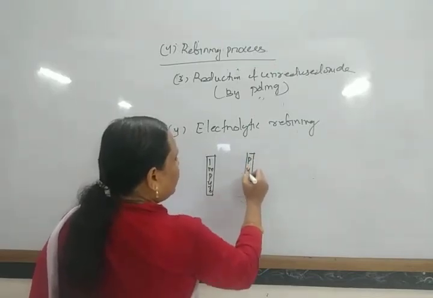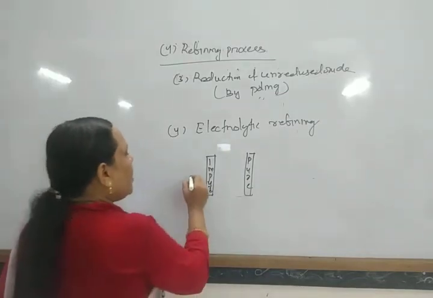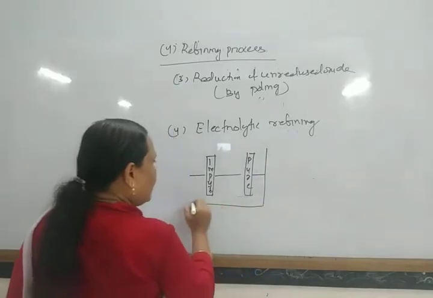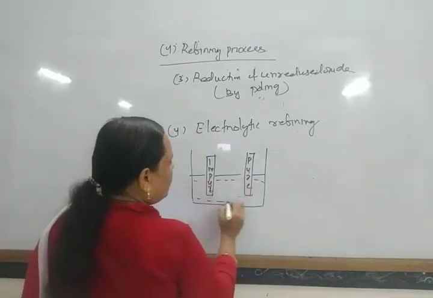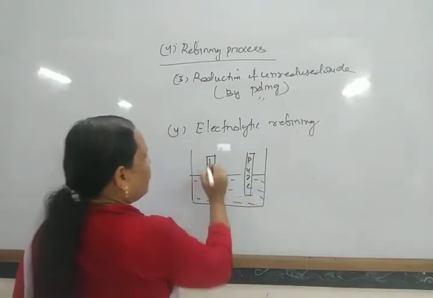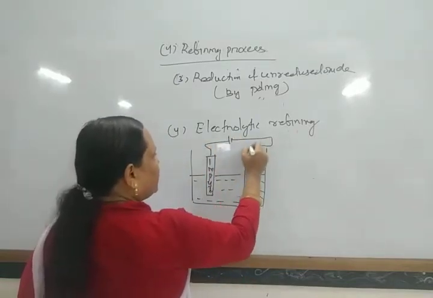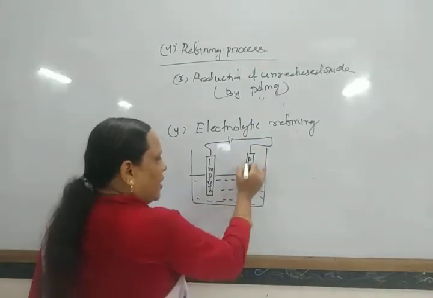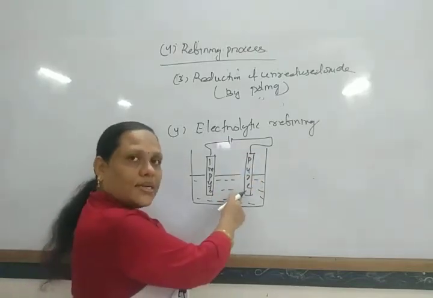Some solution of the metal is taken as electrolyte, and when electricity is passed through them, pure metal gets deposited at the cathode.